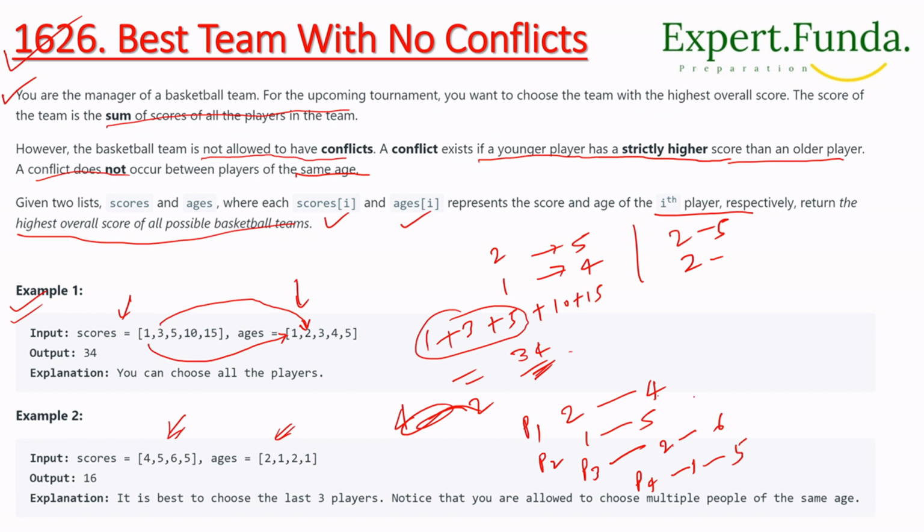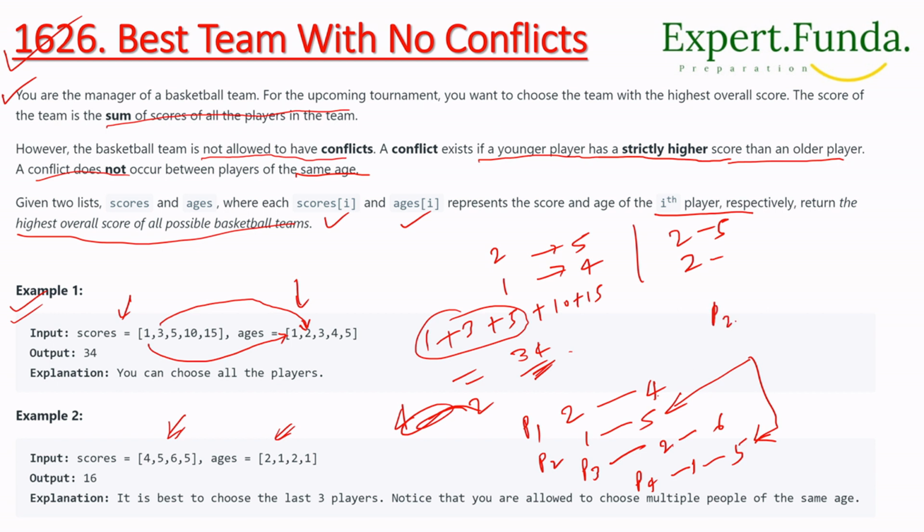If we want to choose from player 1, player 2, player 3, and player 4, we check the ages.